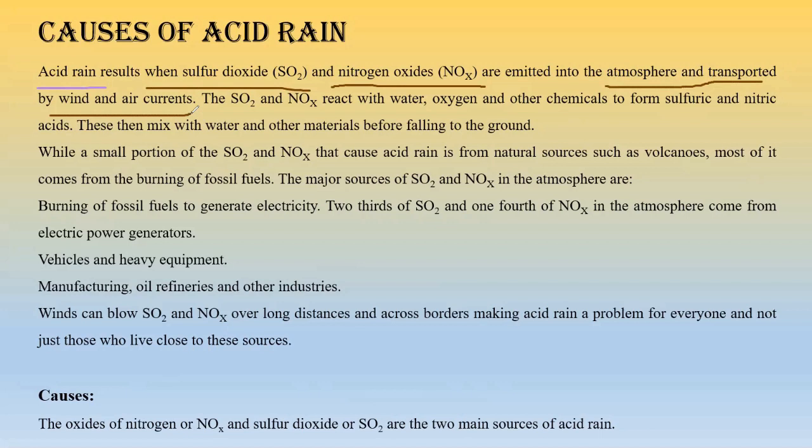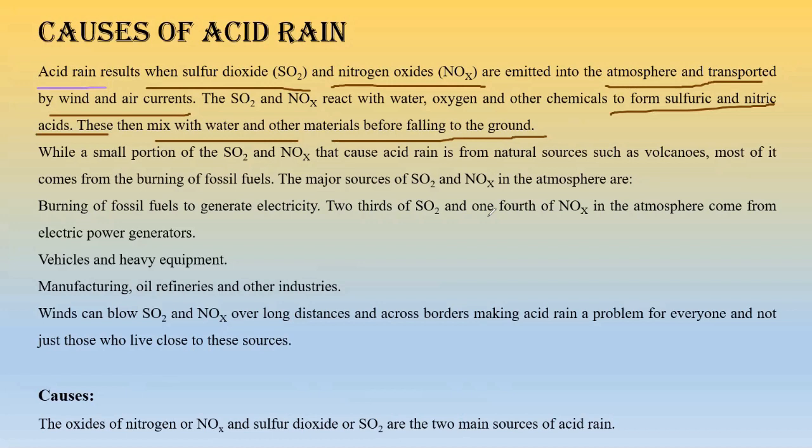NOx and SOx are basically released into the atmosphere, and they are transported by winds and air currents, right. Now this NOx and SOx react with water, oxygen and other chemicals present in rain to form sulfuric acid and nitric acid. Then this mixes with other chemicals falling to the ground. Now what will happen if nitric acid and sulfuric acid are formed and they fall on the ground? Then we'll face a huge problem, right?